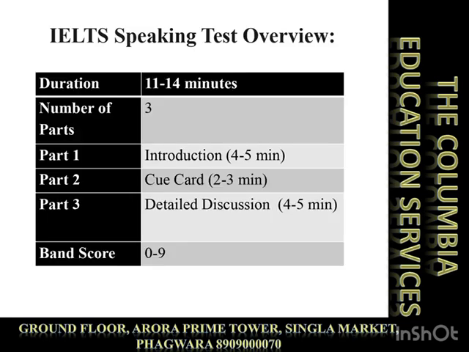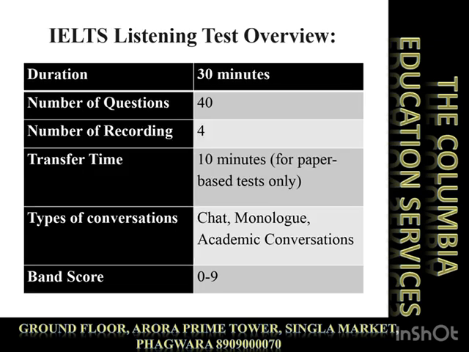Generally, the duration of the speaking part is 11 to 14 minutes only. It is divided into three parts. Part 1 is the introduction, which covers 4 to 5 minutes only. The second part is a 2-minute talk for which the examiner gives a cue card. It's a single topic given by the examiner to the candidate, and you also have 1 minute to plan, and then you have 2 minutes to complete that cue card. The third part is a detailed discussion of 4 to 5 minutes. The band score you will get is out of 9 only.